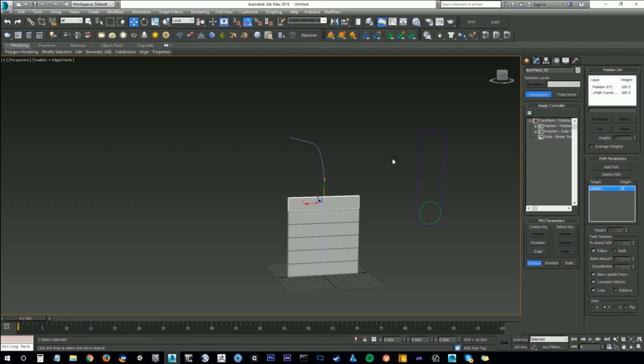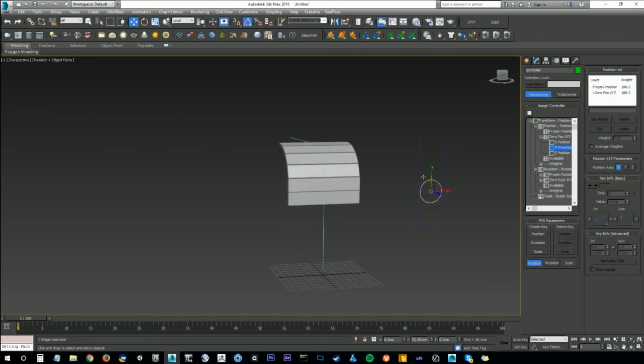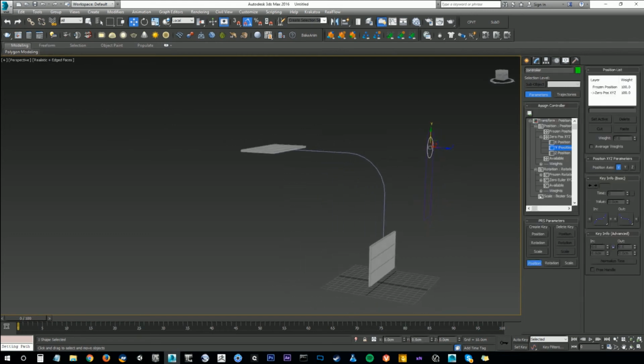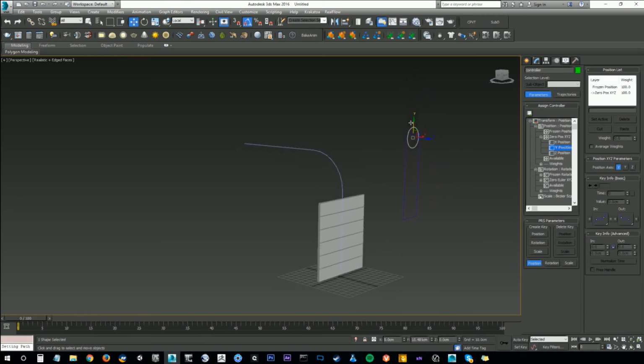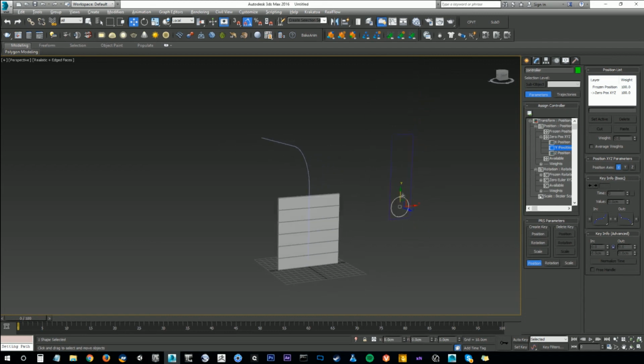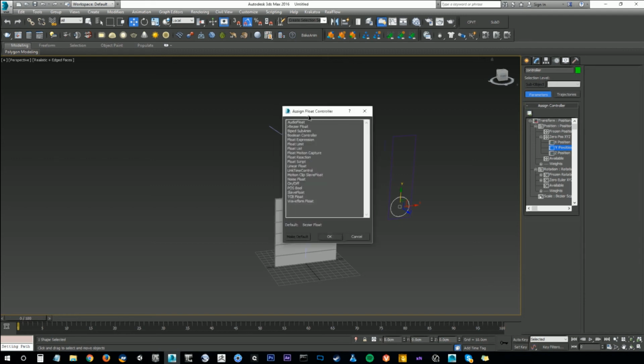Okay. So now you can see when we move this controller, our door is moving along the path. So obviously we don't want it to do this, looping in on itself. So what you can do is we're going to set a float limit on how far we can move this. So if you select your controller, in the motion panel, select its zeroed Y position controller, and we're going to assign a new controller. It's going to be a float limit.